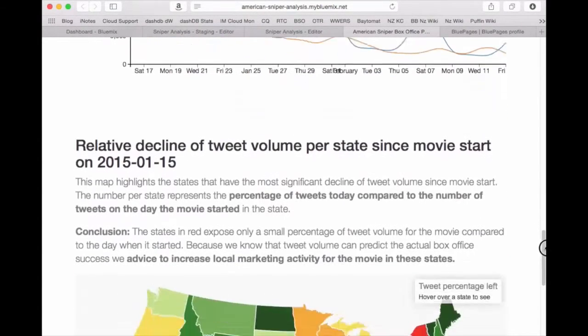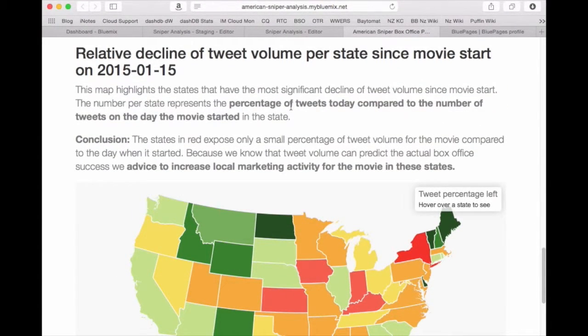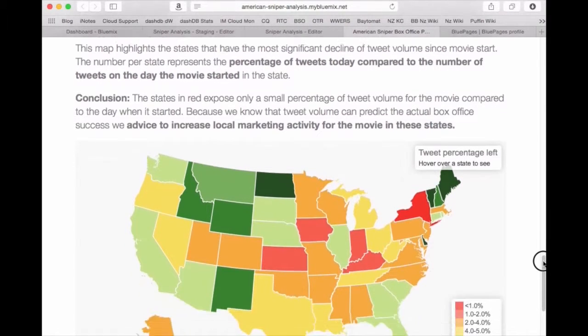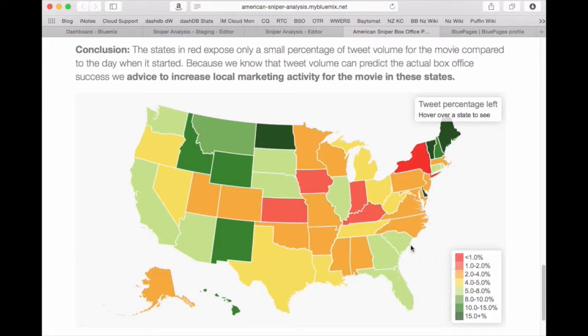The final map in the report shows those states where the decline of tweet volume about American Sniper has been stronger than average. So with our insight that the tweet volume pretty much correlates with the box office success numbers, we can predict that box office success will be suffering here, and we recommend a dedicated marketing activity in those states that have a stronger decline than average.